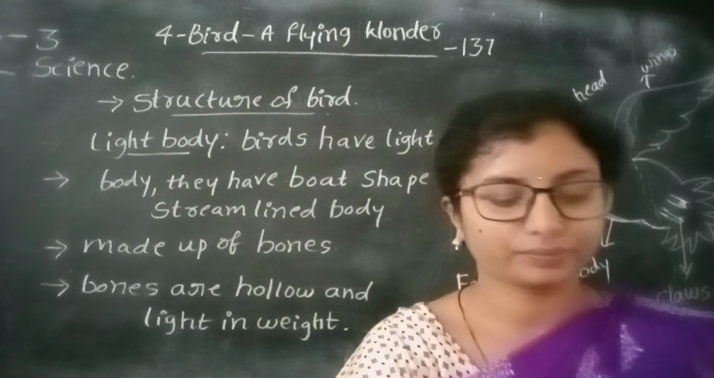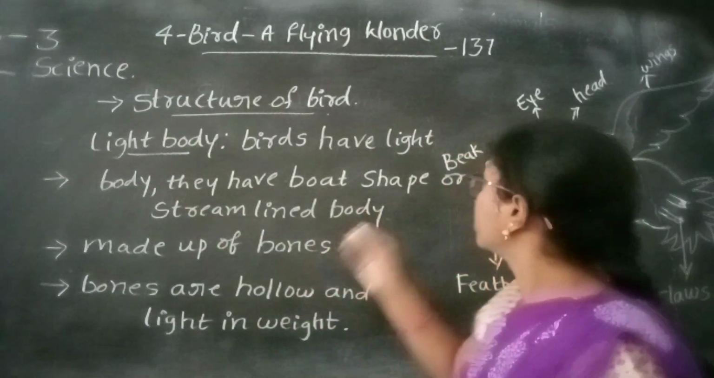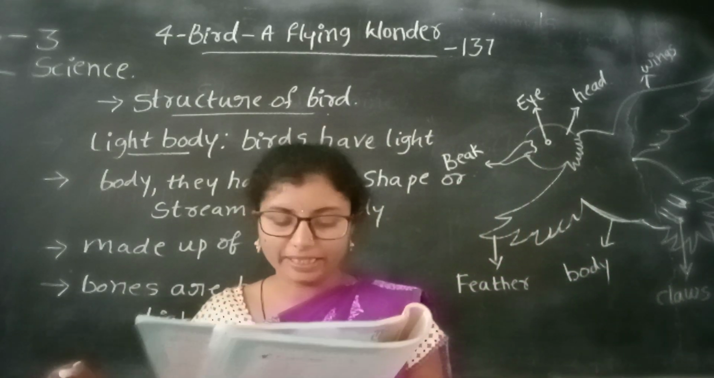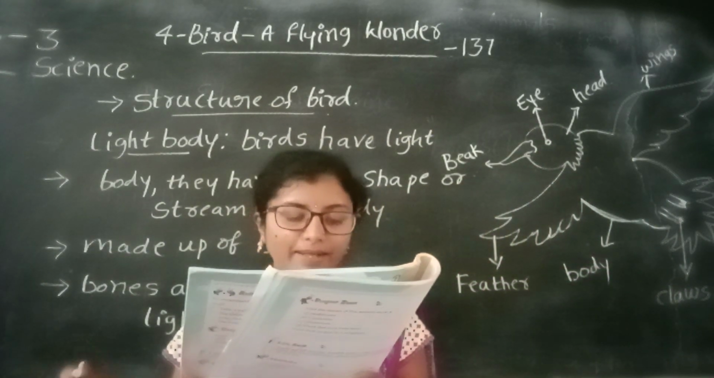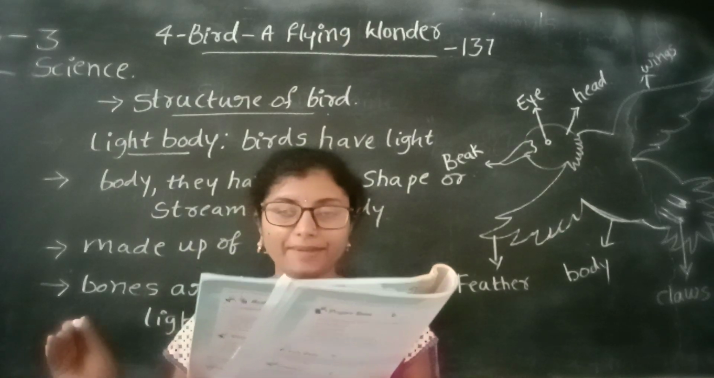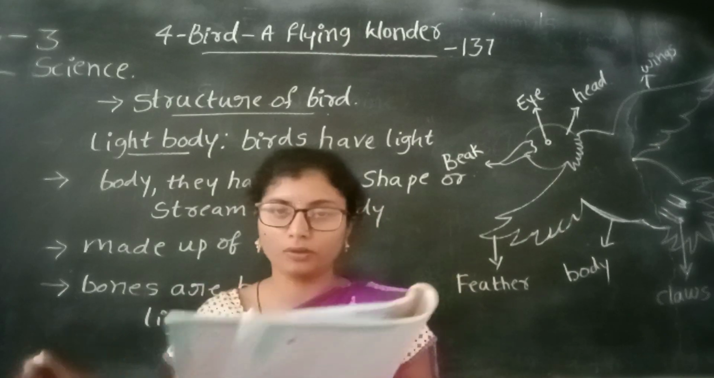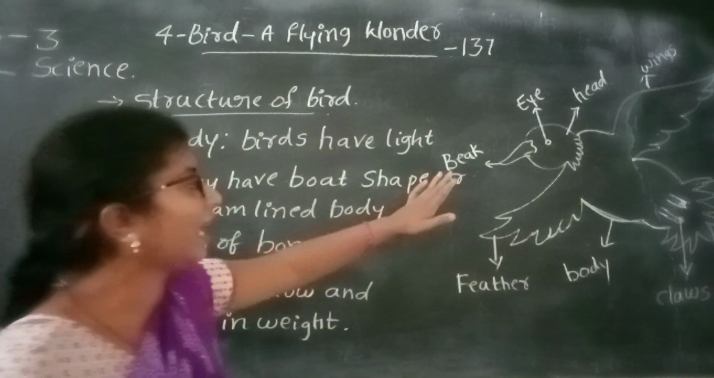Is it clear about the bird's body? Light body. Birds have a light and boat-shaped or streamlined body, which is made up of a strong framework of bones.